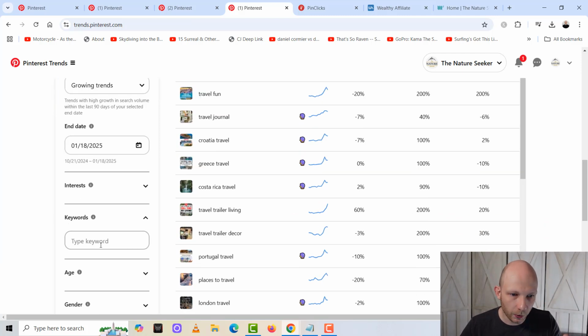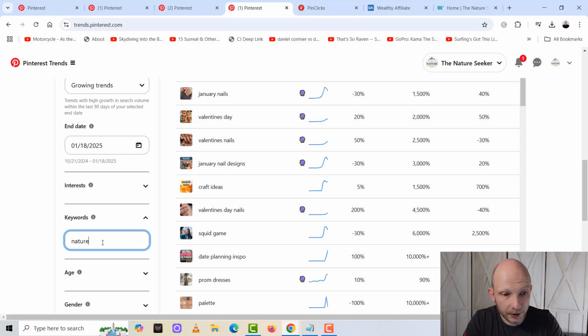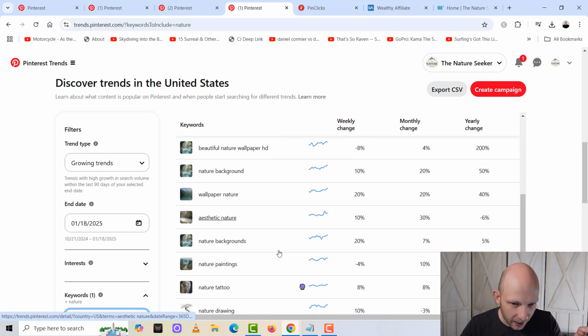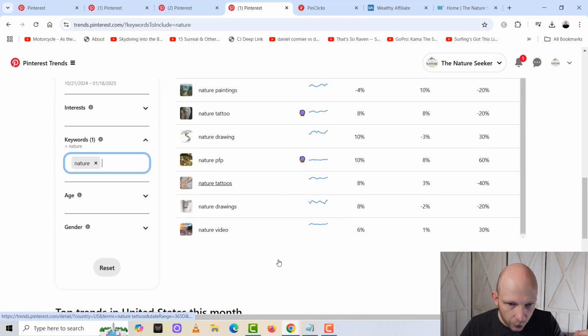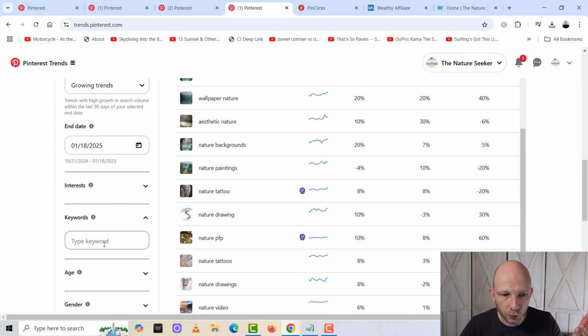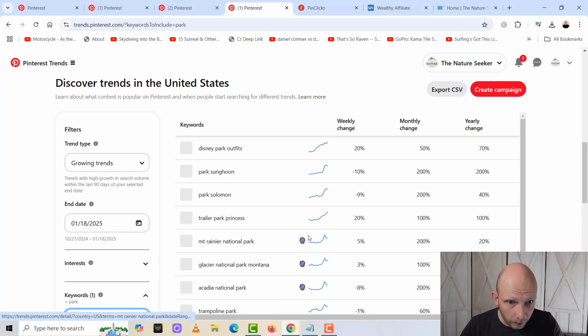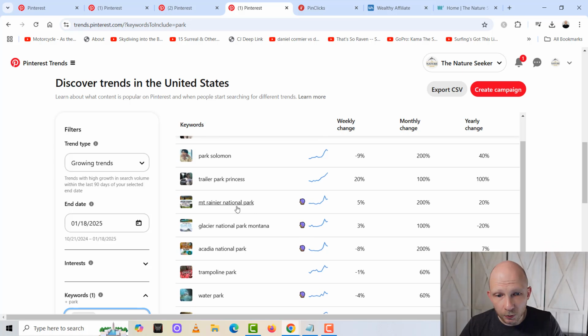So you can change these keywords to, let's say, something like nature. See what pops up over here. Nature nails. That's not something that is too relevant for me. Nature drawings. Okay, well, that may not be too relevant. So let's say park. Let's see what pops up for park. Let's see. Okay, Mount Rainier National Park.